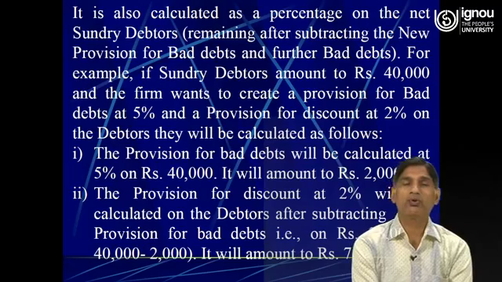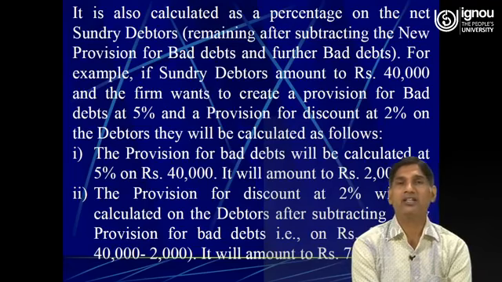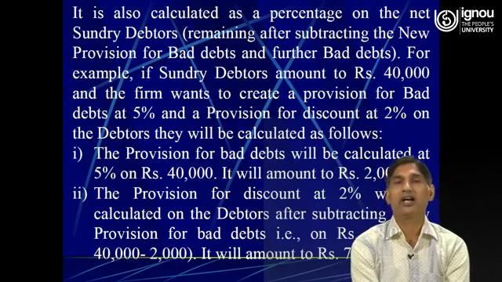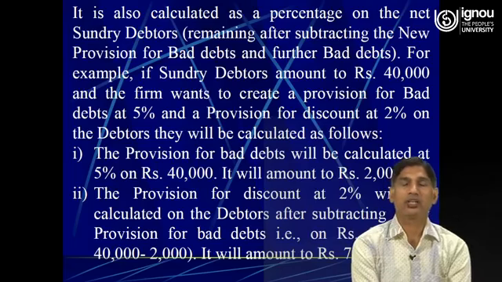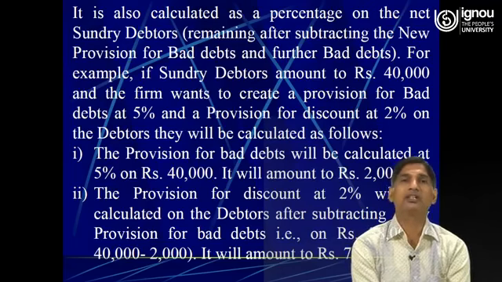Therefore, the provision for discount on debtors must be made at the rate of 2% on the good debtors of 38,000, which comes to rupees 760.